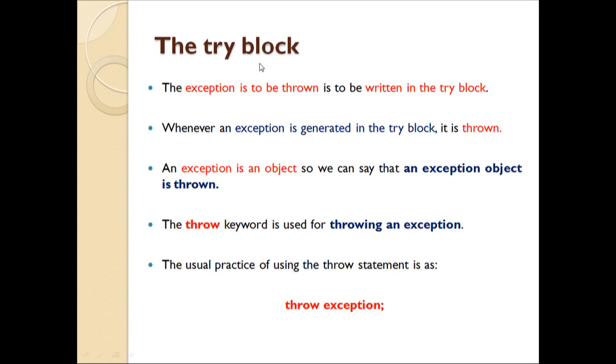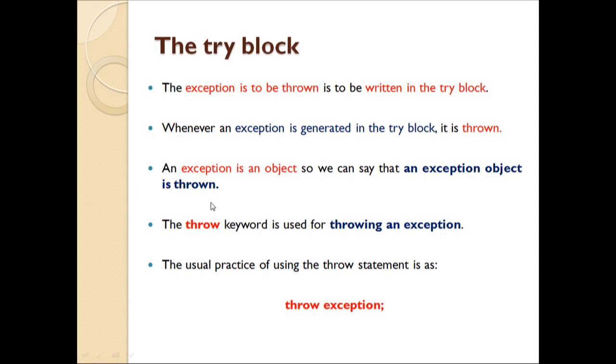And the second point says that whenever an exception is generated in the try block, it is thrown, the same point. And an exception is an object. I will come back to this point later when I discuss the catch block and examples, so I will make this point clearer at that time.